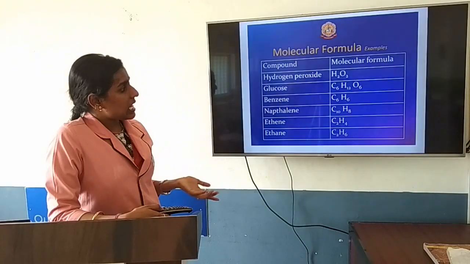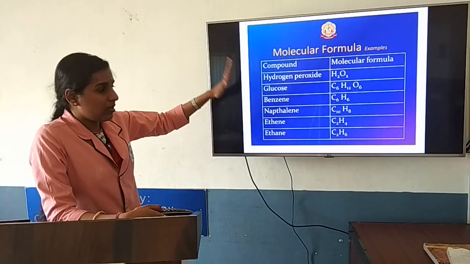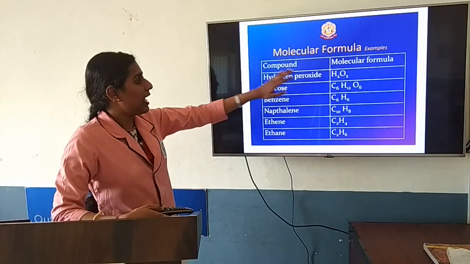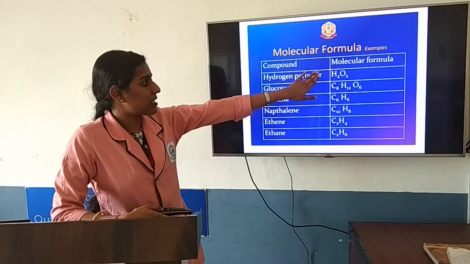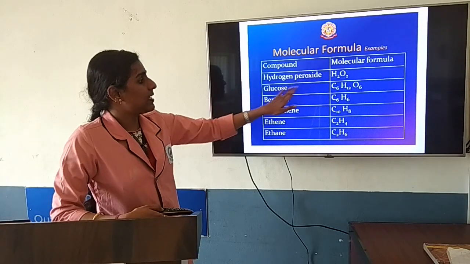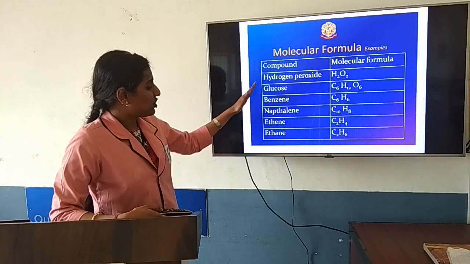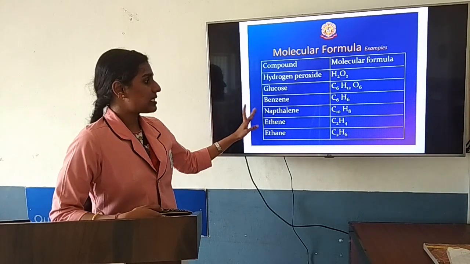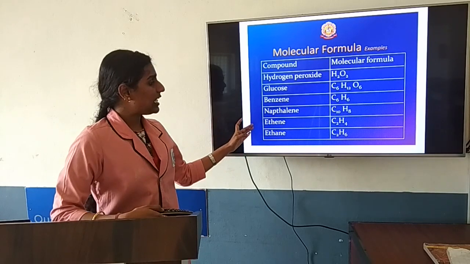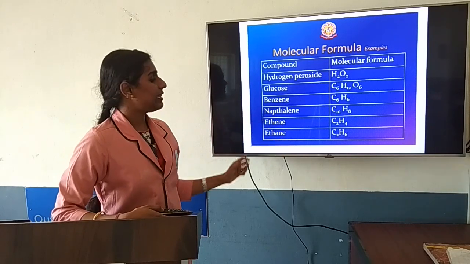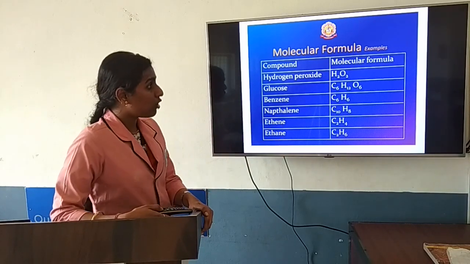So we will just see how it is possible. For example, the same compounds I have mentioned. Hydrogen peroxide, the molecular formula is H2O2. Glucose, C6H12O6, the complete formula. Just go through this. Benzene, C6H6, naphthalene, C10H8, ethene, that is C2H4, ethane as C2H6. Those are the molecular formulas.